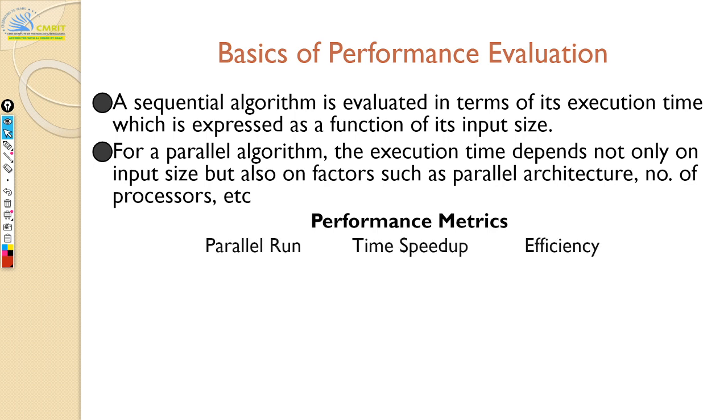We already saw some of the performance metrics earlier. When you do a parallel run, we compute speedup and we also compute efficiency. Speedup is nothing but the old execution time divided by the new execution time. If you take the same for loop example, the old execution time is n, and the new execution time will become 1.